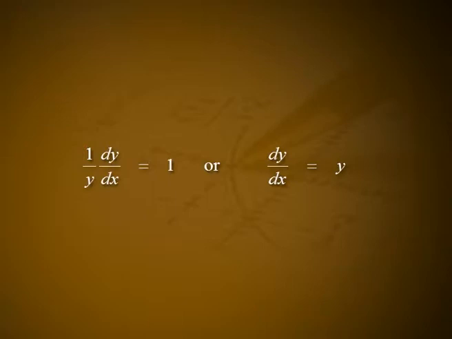Note: to remove logarithms from an equation, exponentiate both sides. To remove exponentials, take the logarithm of both sides. The derivative of y equal to e raised to x. To find the derivative of y equal to e raised to x, we take the logarithm of both sides: log y is equal to x, and differentiate implicitly with respect to x. Then 1 by y into dy by dx is equal to 1, or dy by dx is equal to y.